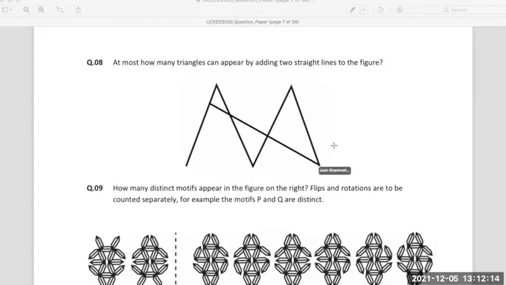Okay. Let's see, Ismail, how many you get. 1, 2, 3, 4, 5. Okay. 6, 7, 8, 9. 9. Anything that I missed?